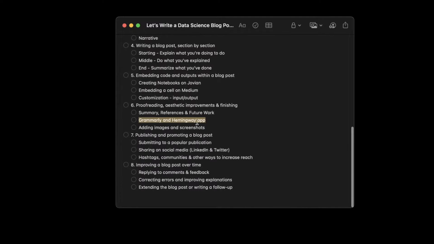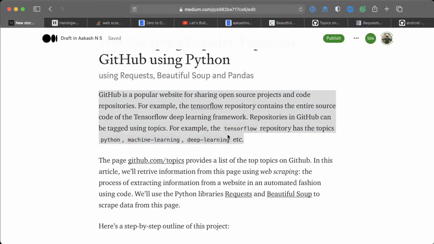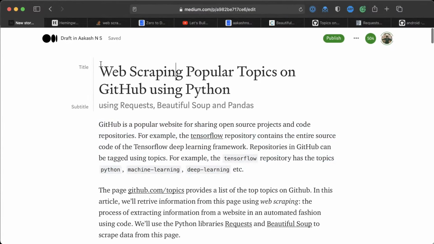So that's that. The next step is to add images and screenshots. This is something that we have not done yet, but this is very important. You want to include a good image because when you share your link, that link will have a preview wherever you share it, whether you share it on, let's say, WhatsApp, Telegram, Slack, Twitter, LinkedIn. The link will have a preview, and if you don't put in an interesting image, then it will not have a preview that looks good, so fewer people will check it out.